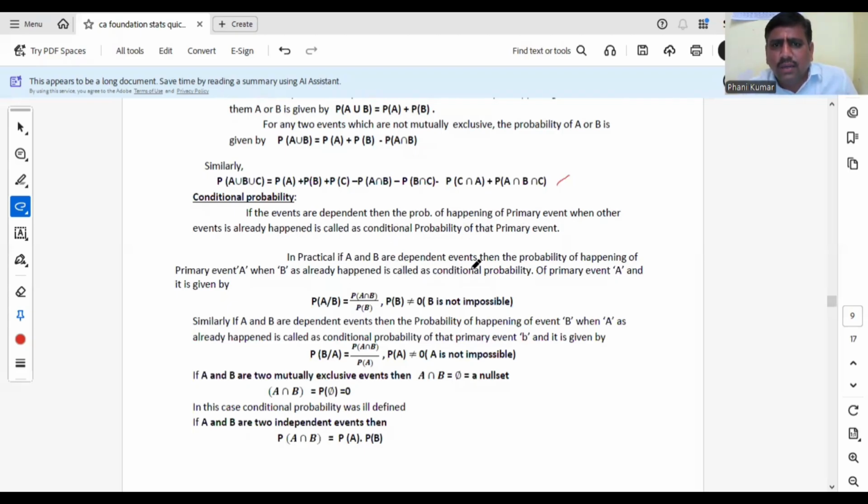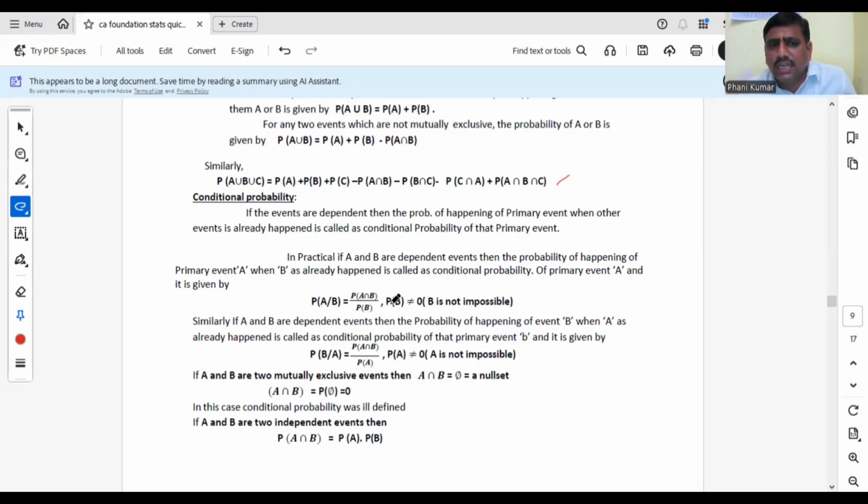If A and B are dependent events, then the probability of happening A when B has already happened is called conditional probability. It is denoted by P of A given B. Given B means B has already happened, after that A is happening. Okay, so the P of A given B formula is P of A intersection B by P of B.